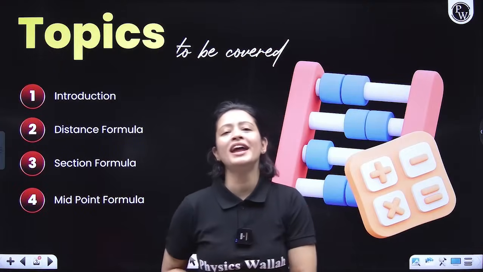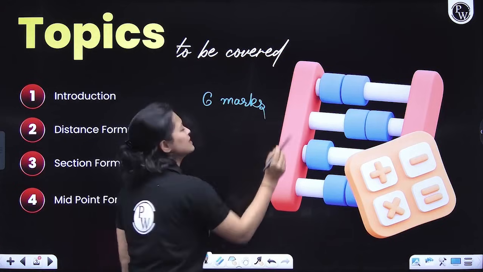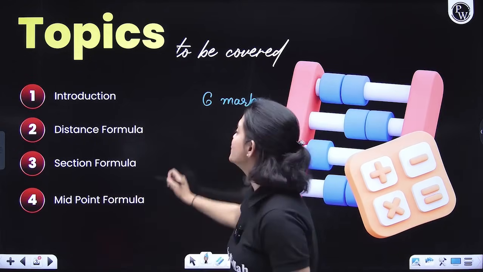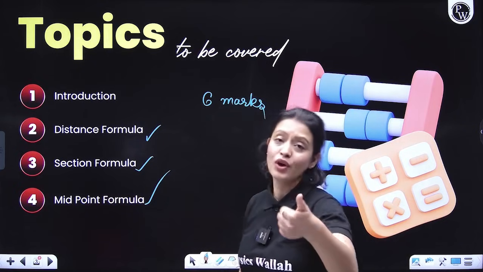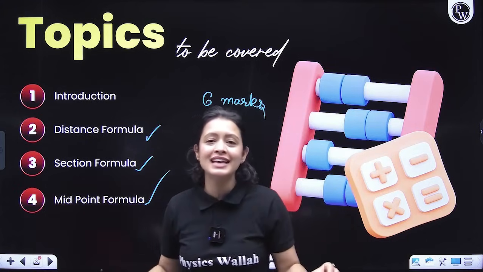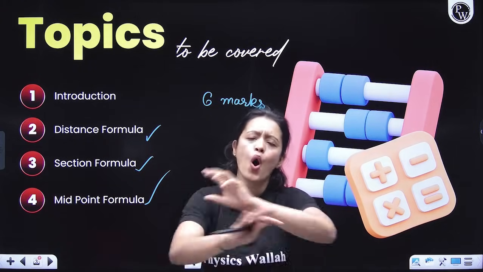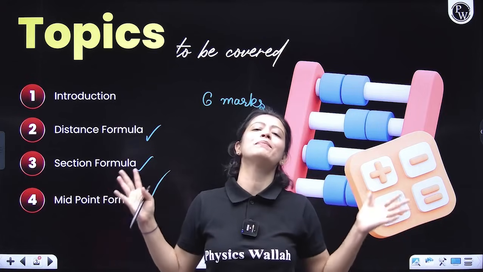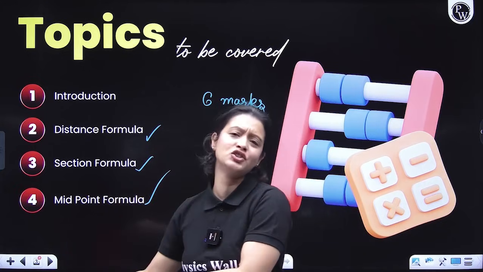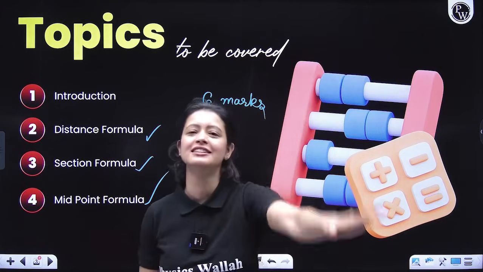Okay, so let's know the weightage of this chapter, guys. Coordinate geometry carries 6 marks, and these are the easiest marks you can score in class 10th maths because this chapter is really small. You just have 3 formulas that you have to mug up: the distance formula, the section formula, and the midpoint formula. That's it, guys. In today's lecture, our aim is to complete the entire chapter and do all different varieties of questions so that you are well prepared. So that you can say, whether I know anything or not, I know coordinate geometry. I can do every question of coordinate geometry, right? So let's promise ourselves that and start the session with that.